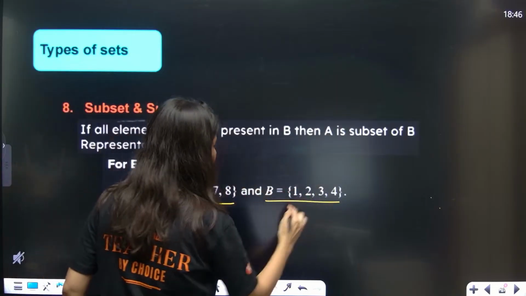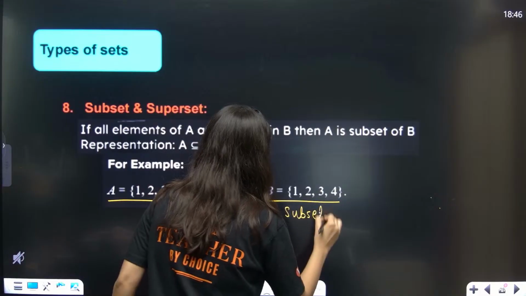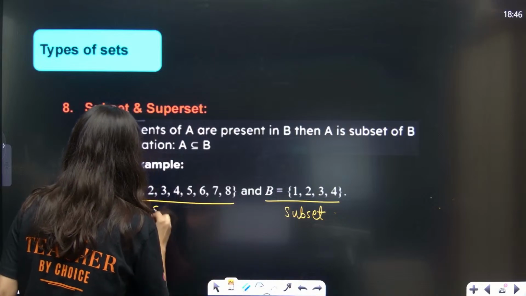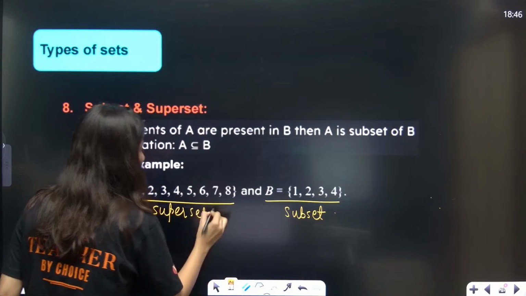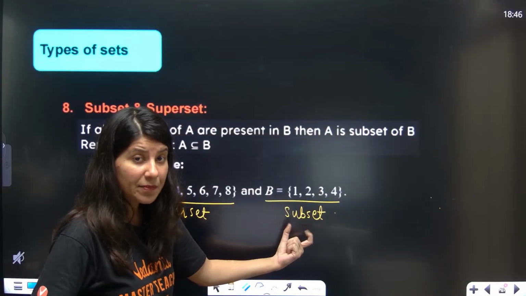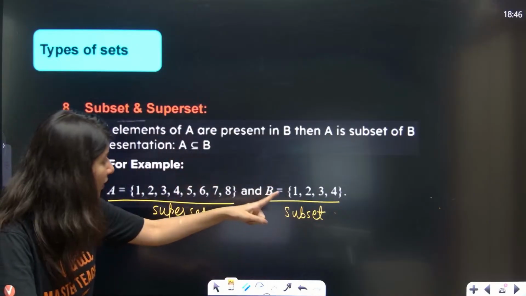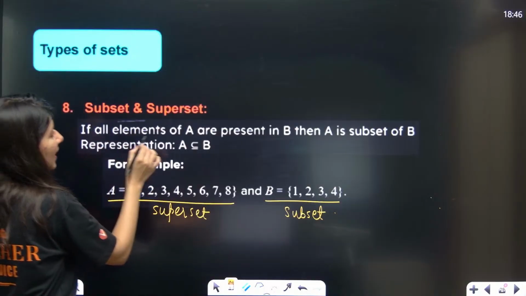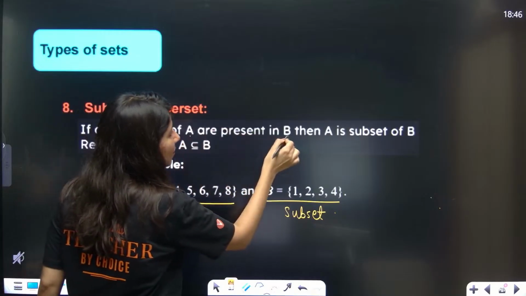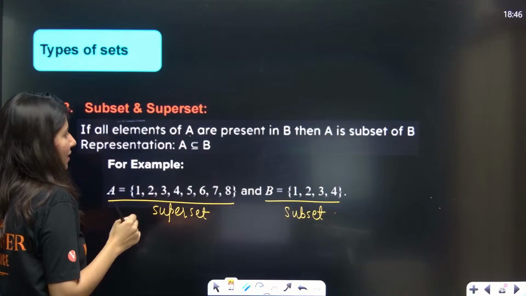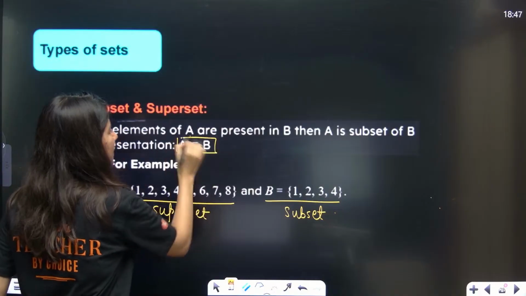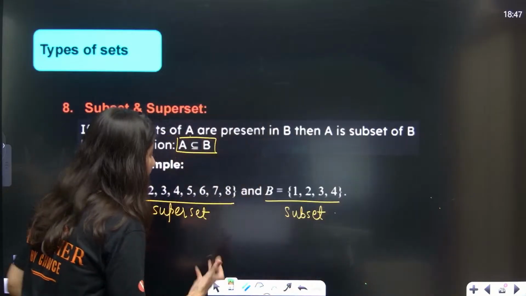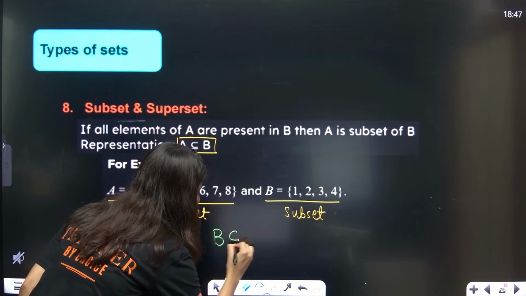So the smaller one, 1, 2, 3, 4, is subset, and the bigger one will be superset. Make sure that all the elements in the subset are there in your superset. So 1, 2, 3, 4 should be there. If all the elements of A are present in B, then A is subset of B, and the representation is A is subset of B. But in this example, B is subset of A.